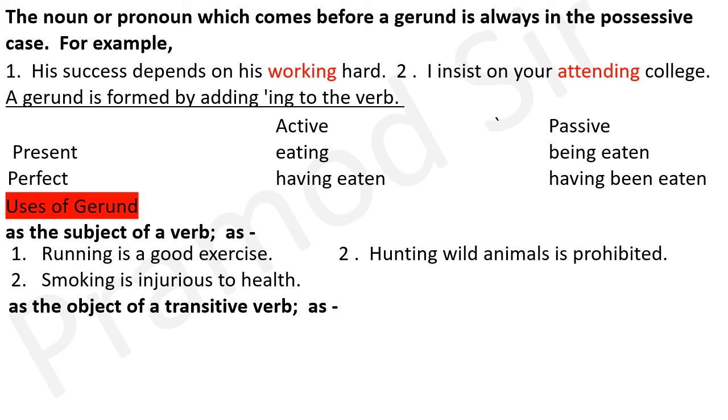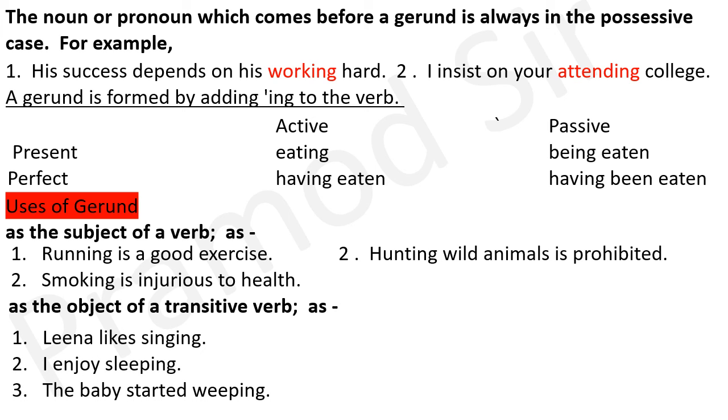As the object of a transitive verb. A gerund can also be used as an object of a transitive verb. For example, Leena likes singing. Here singing is a gerund. I enjoy sleeping. Sleeping is not a verb, sleeping is the object, in the form of a gerund. The baby started weeping.